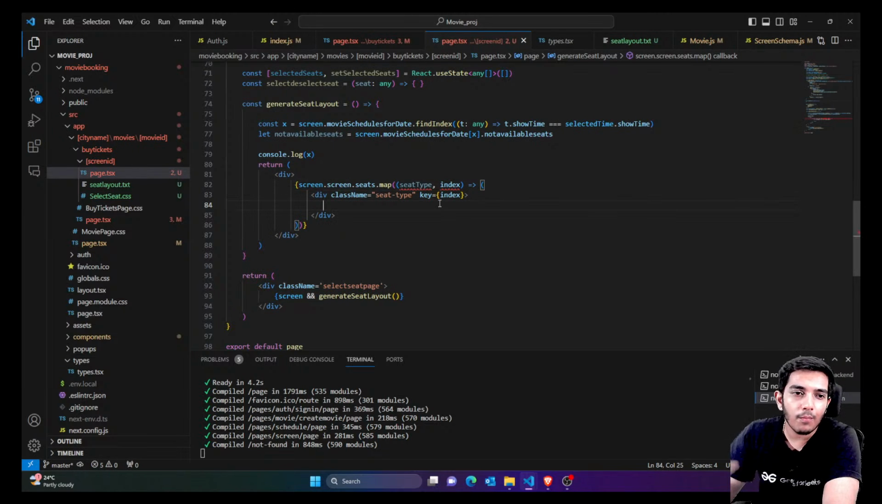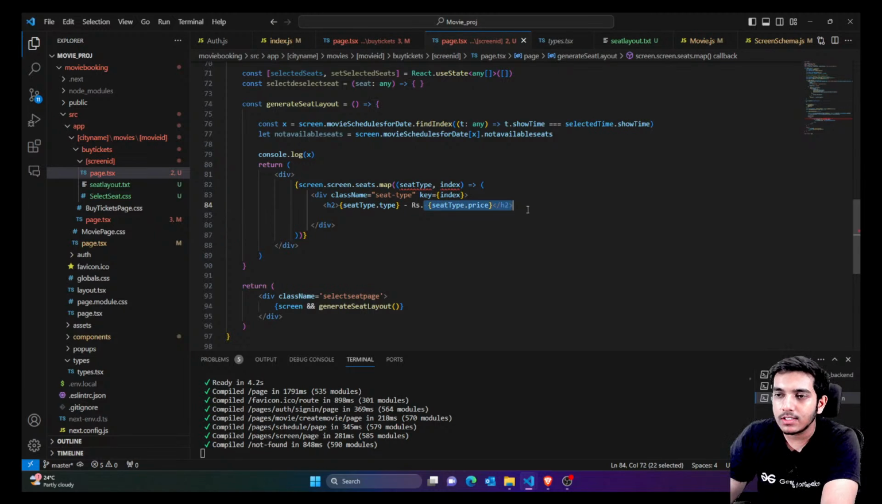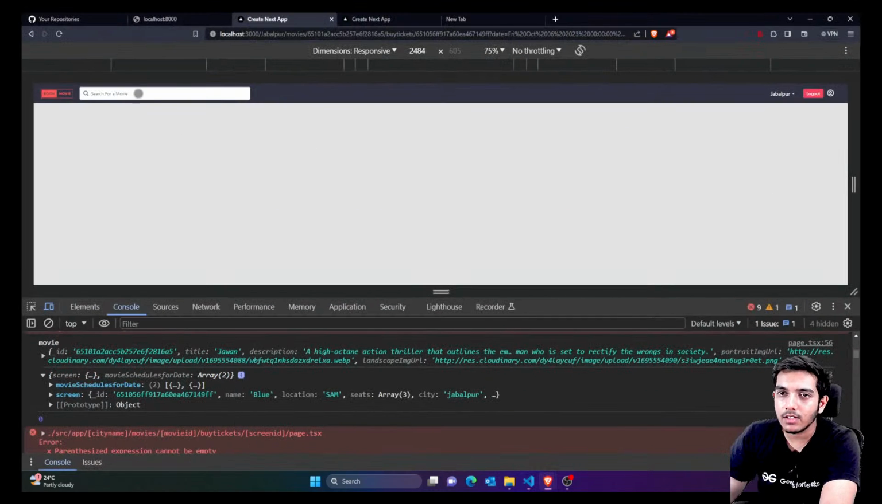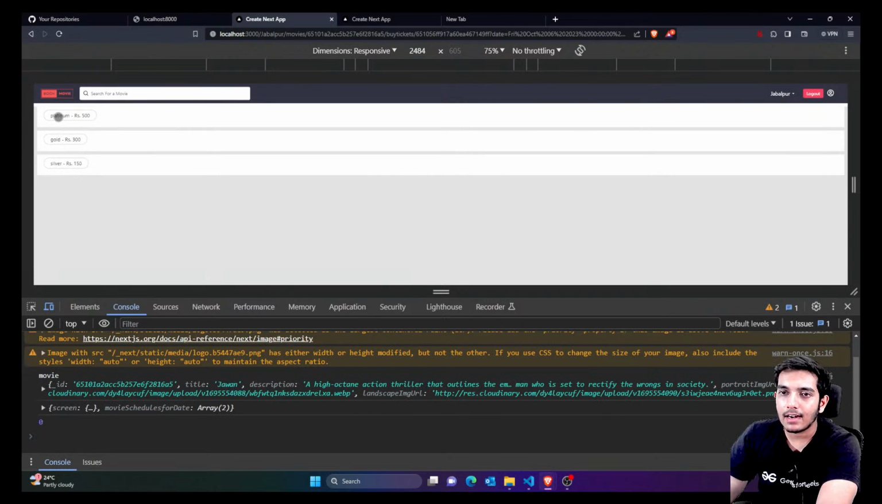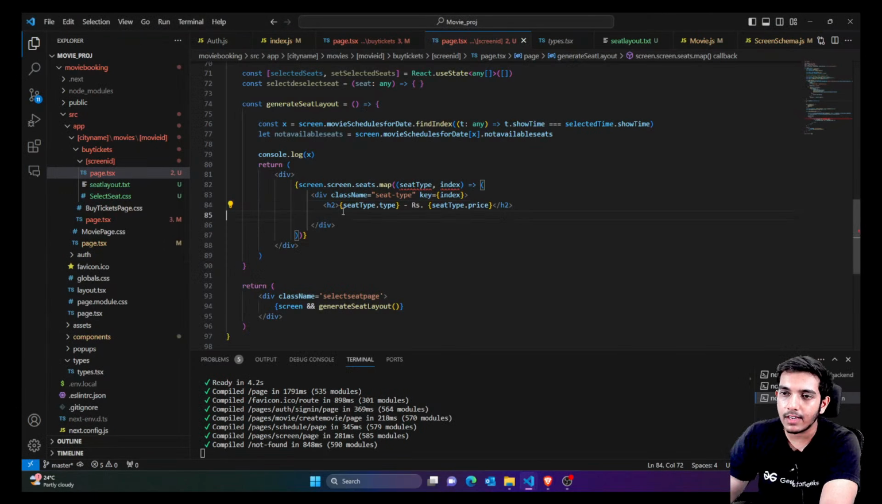Similarly, you can add the types for everything you want. Now we have the seat type. Inside seat type, the first thing we have is the seat type name, that is gold, silver, platinum, and the price. Right now if I reload, you can see I'm getting platinum 500, gold 300, silver 150. I hope you got it till now. You can refer to this layout, and according to that you will reach here. I would provide the complete source code.